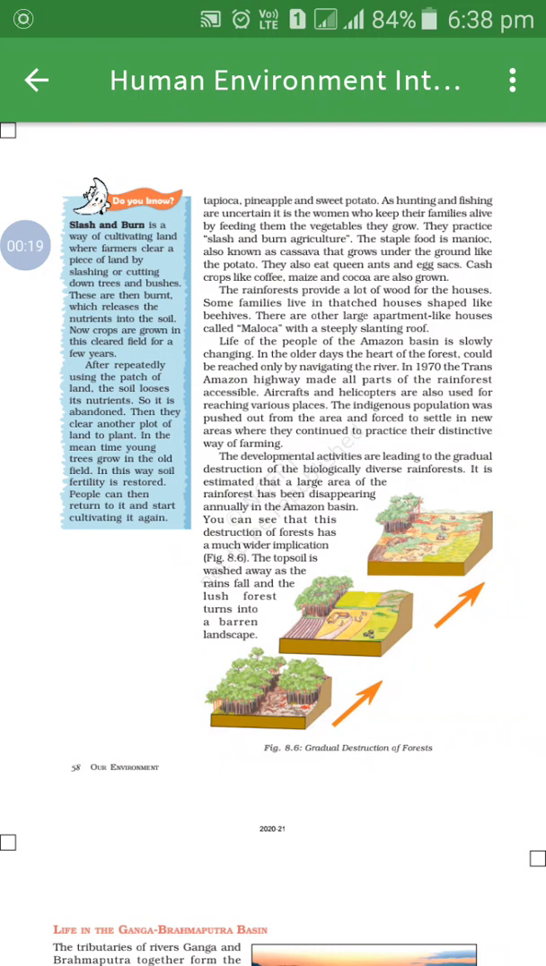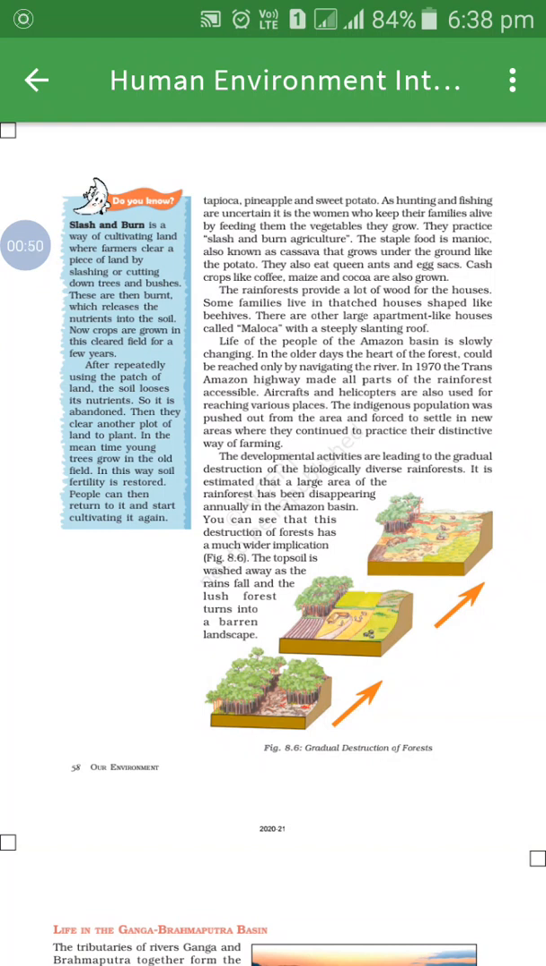As I explained to you, aircraft and helicopters are also used for reaching various places. Gradually, the indigenous population was pushed out from the area and forced to settle in new areas, where they continued to practice their distinctive way of farming. Developmental activities have led to gradual destruction of the biologically diverse rainforest.